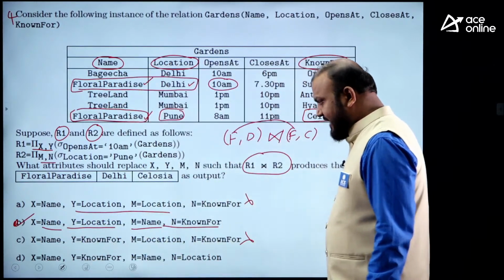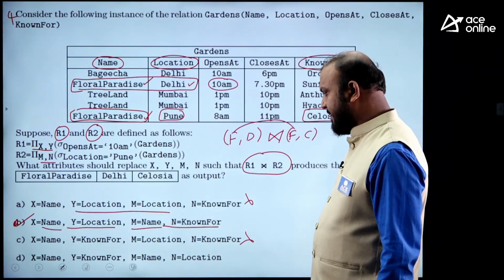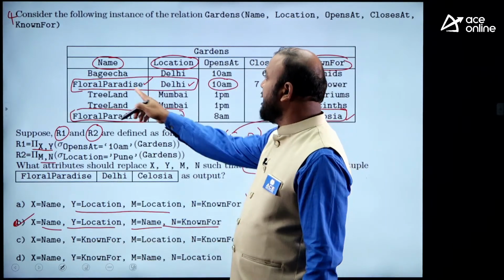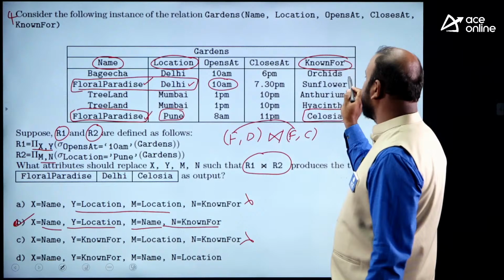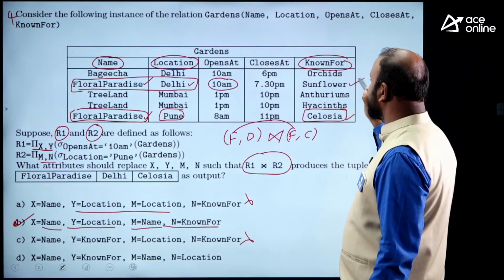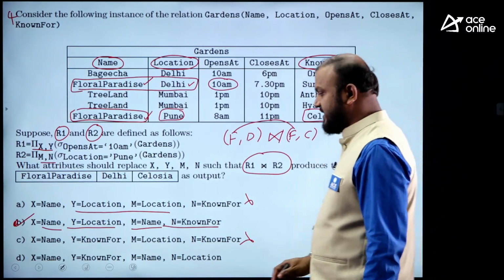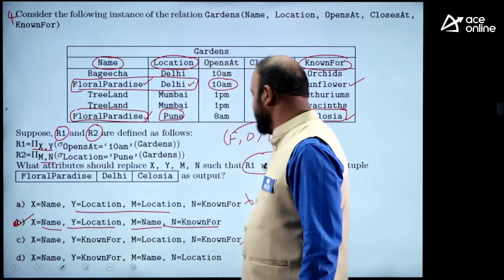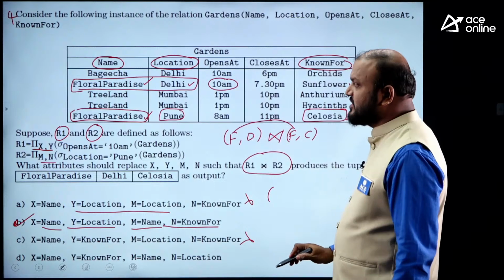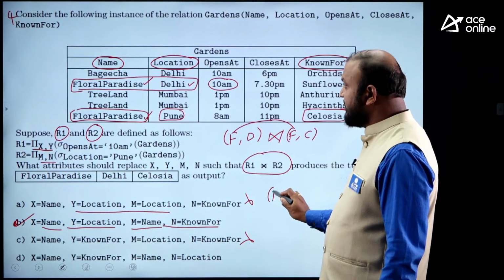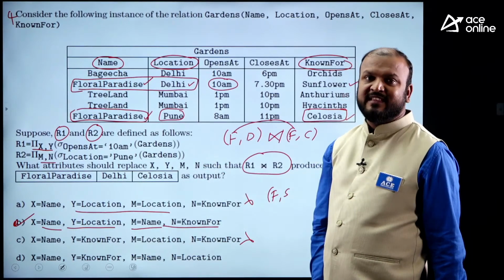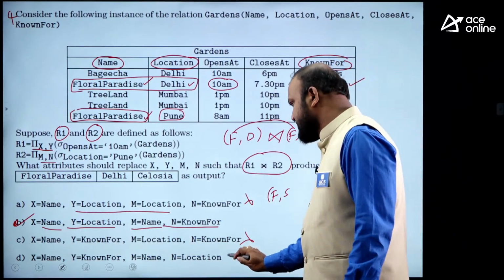And we look at why D is incorrect. X and Y is name, known for. Name, known for means sunflower. But here sunflower is nowhere required in the output. X and Y is the R1 relation. What is it finding in R1? Name and known for. Name is floral paradise, known for sunflower. But do we require sunflower in the output? No. That's why option D is incorrect.